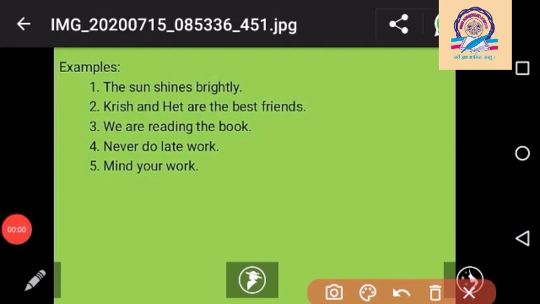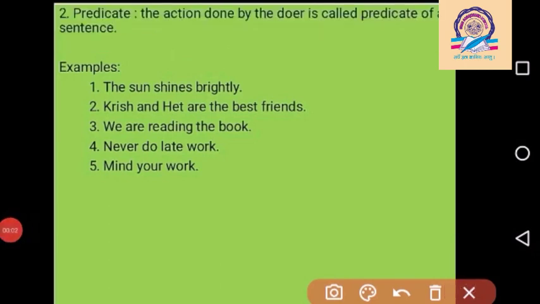Now we see the definition of predicate. Predicate means the action done by the doer is called the predicate of a sentence. So we can say that what the subject is doing, we have to write in the predicate. In our first example, the sun shines brightly. So here the sun becomes the subject and shines brightly becomes the predicate.